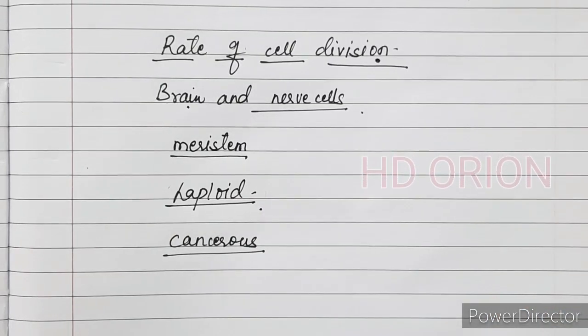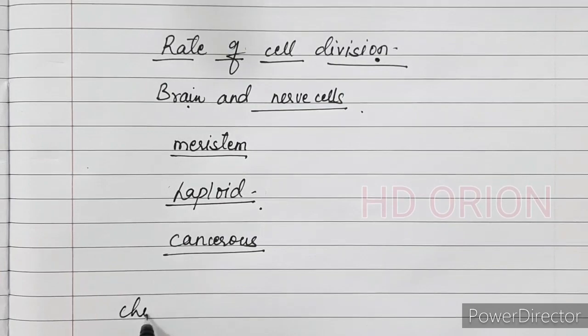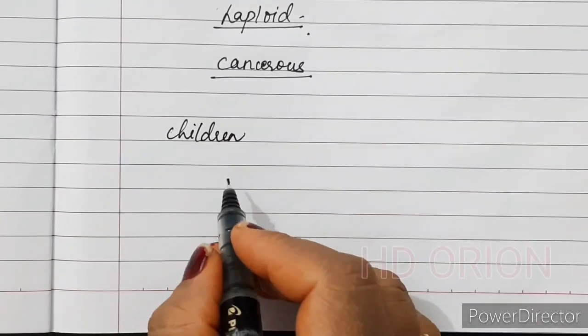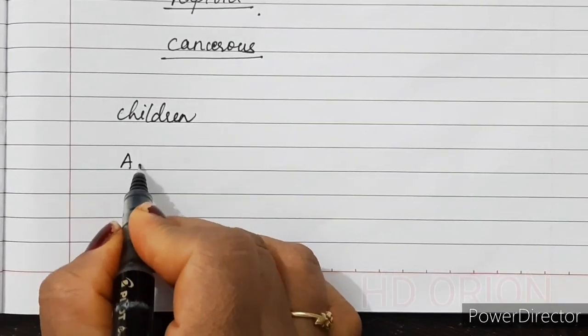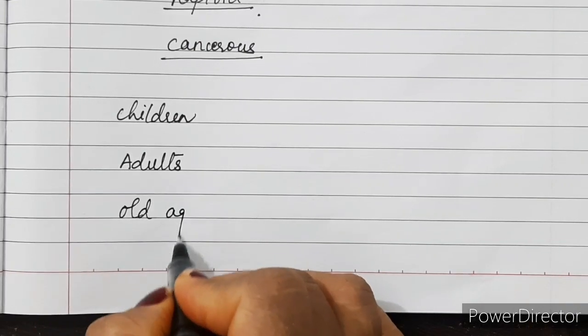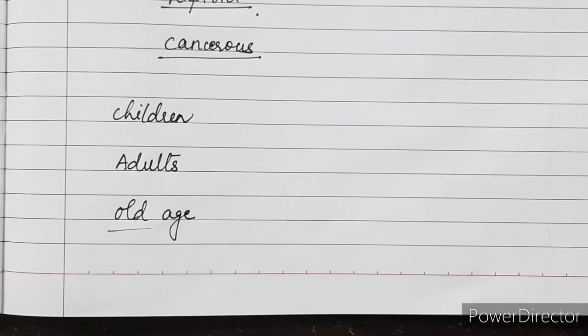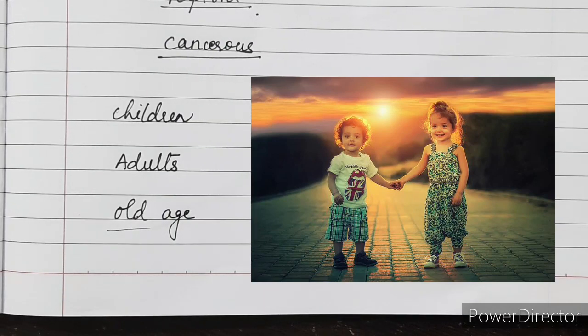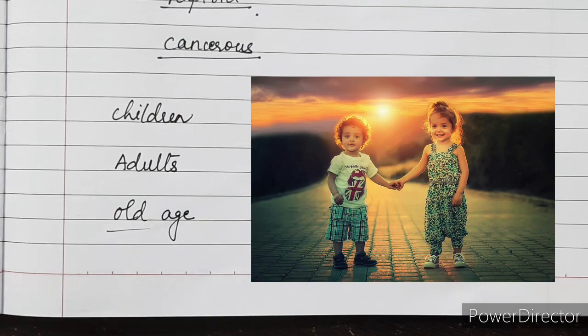If we talk about human species, it differs in children, it differs in adults, as well it differs in old aged people. There is rapid cell division in children. The new cells are continuously added, and the production of cells outnumbers the rate of dying cells, and hence the growth occurs. So growth occurs because the new cells are formed more in comparison to the dying cells,